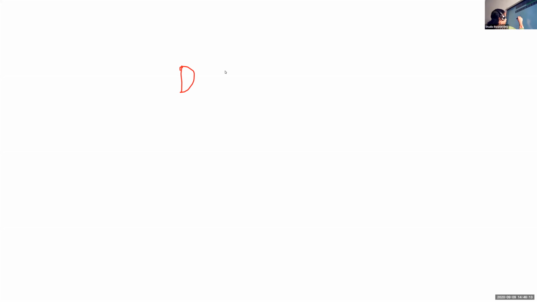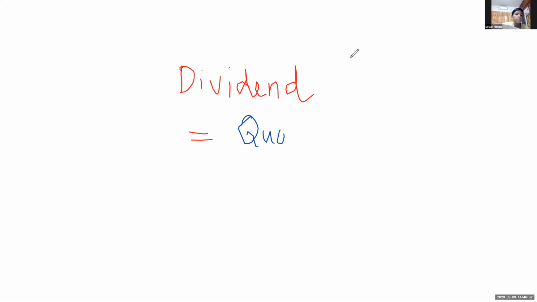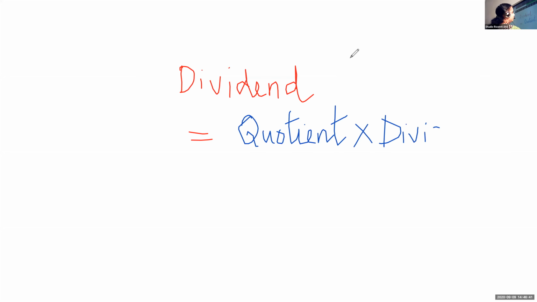Dividend is equal to, I'm writing below because there will be less space. So children, you can write it as a single line. Dividend is equal to quotient into divisor. Quotient into divisor, you can keep that in the bracket.